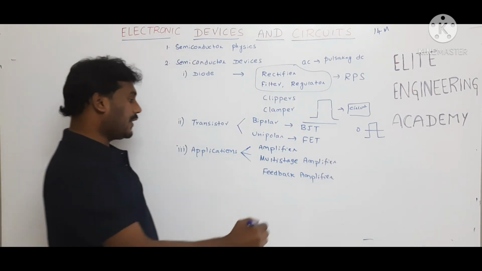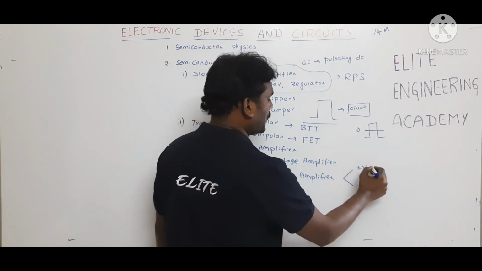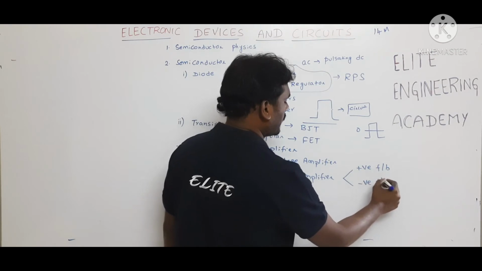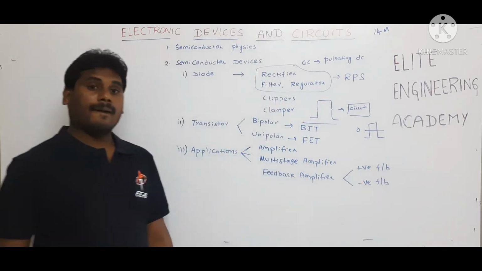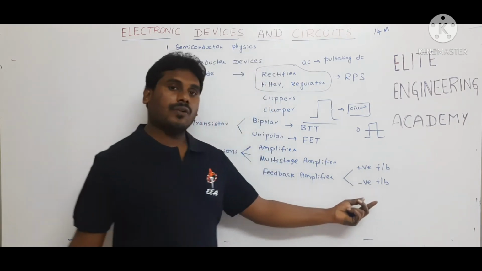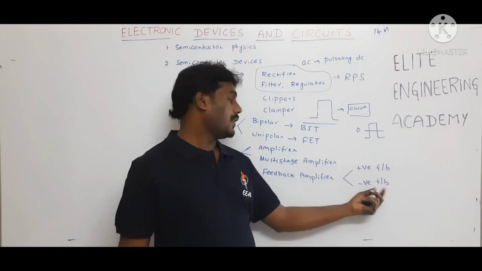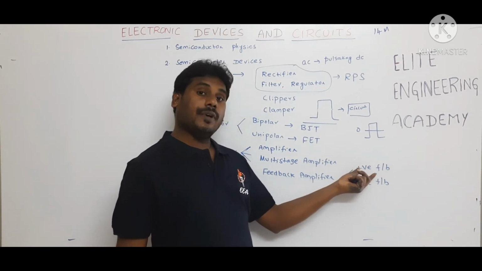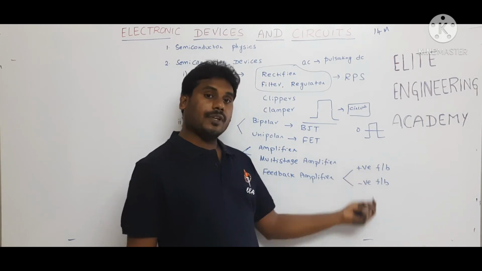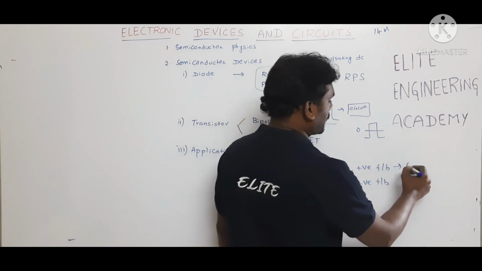In feedback amplifiers, we have two types again: positive feedback and negative feedback. So we are going to see what the advantages of negative feedback are, what the disadvantages of negative feedback are, and what positive feedback is, and what the applications of transistors in positive feedback are. An important application of positive feedback is the oscillator circuit.